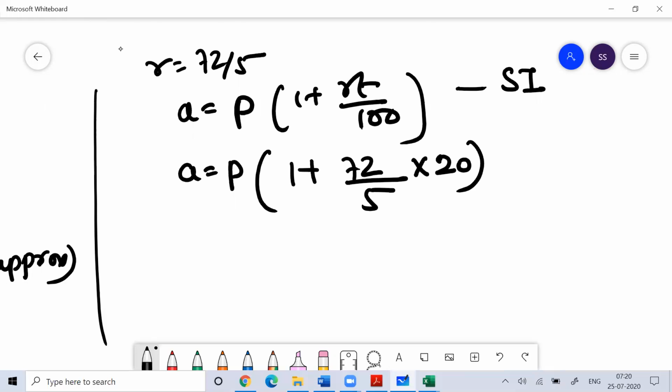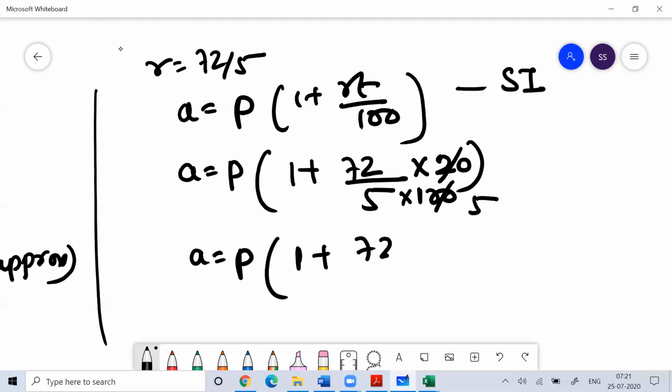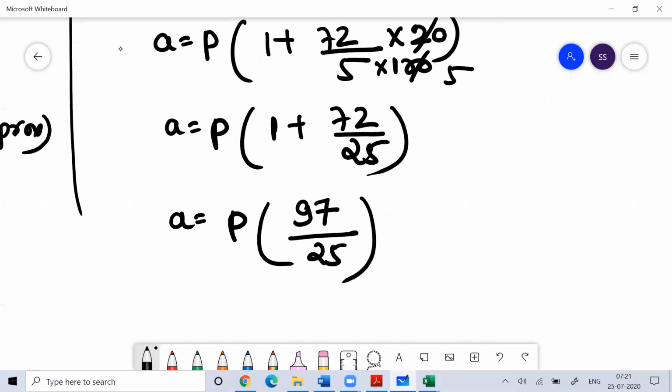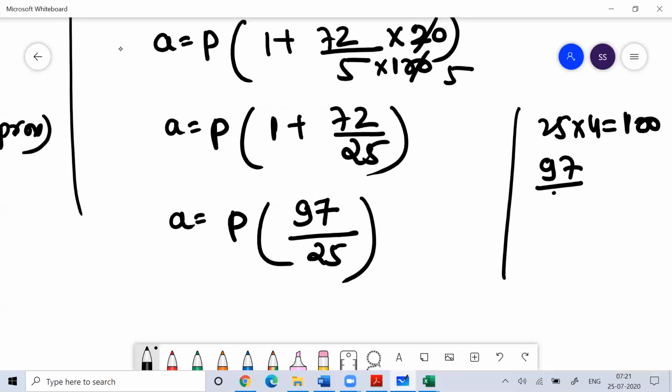Okay, so this is divided by 100, so you can do this. Now this calculation, you have to find this value. This will become 5. So amount is equal to principal into 1 plus 72 by 25, you will get 97 by 25. You know that 25 fours is 100, and this is 97 by 25.